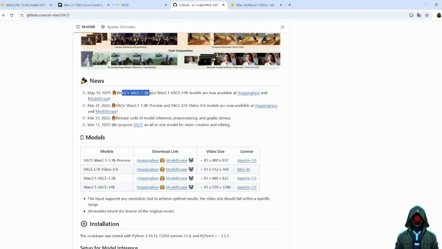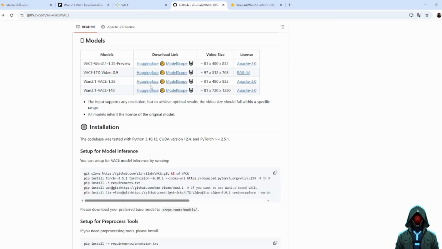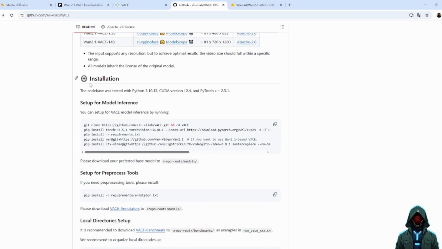This project released a 1.4b video generation model on May 14th. Click this link to download. Both models follow the Apache 2.0 license. This means you can do almost anything you want with it, including commercial use.